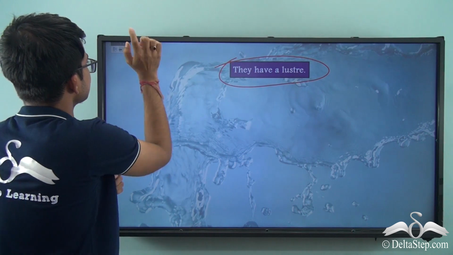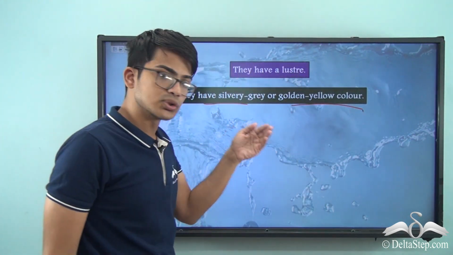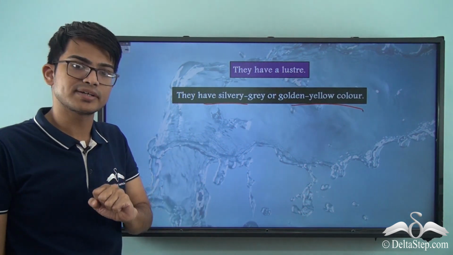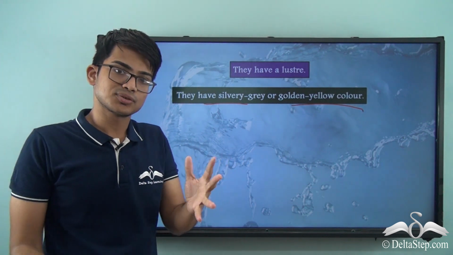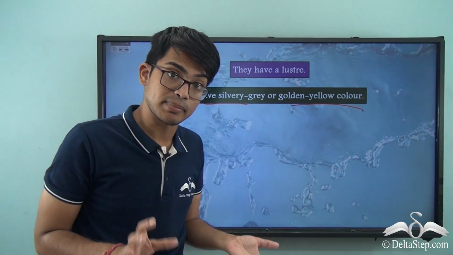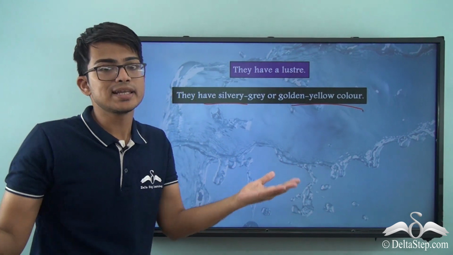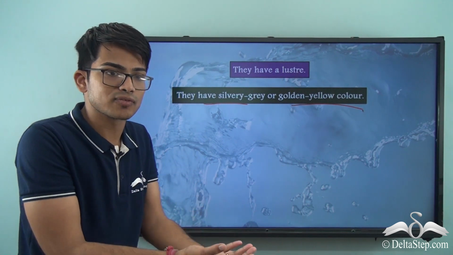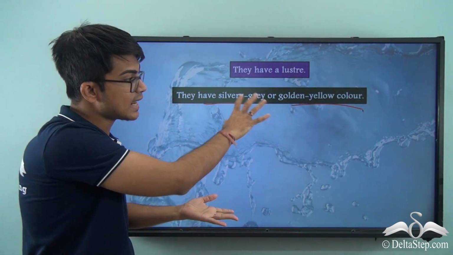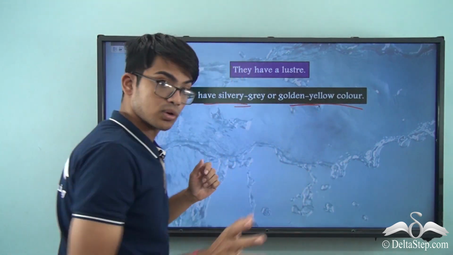Now going to the next characteristic, they have silvery grey or golden yellow color. You saw that apart from gold, mostly they have silvery grey. Silver has a silvery grey color, all the other metals have a specific sort of color through which you can understand, okay, these are metals, and that is a natural color. You can think about many elements which can have a different sort of color, but they can be applied. These are natural colors, naturally silvery grey or golden yellow color.